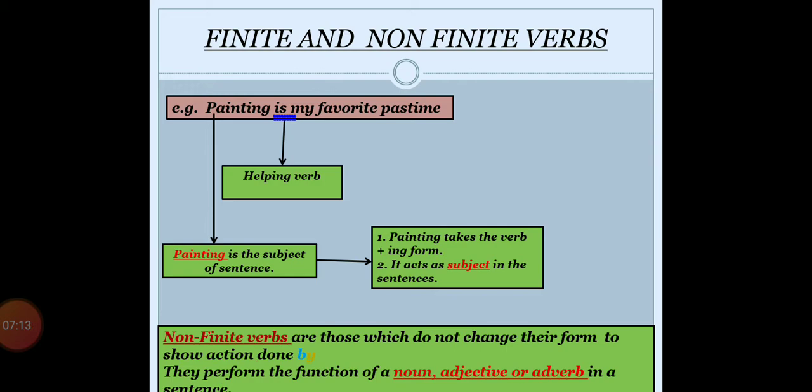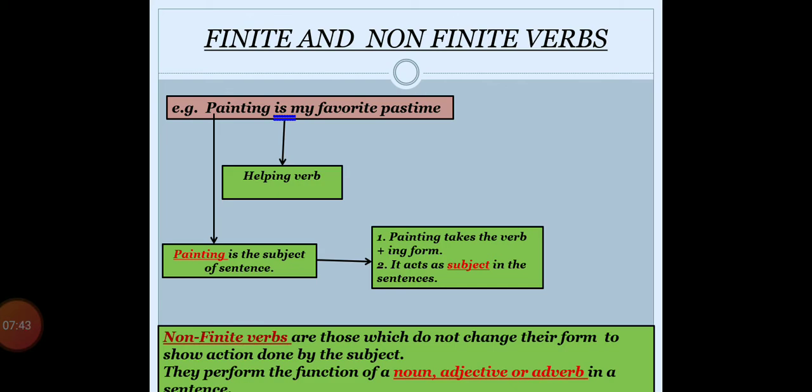So in these two examples, the first example was the baby wants to play, and in this second example, painting is my favorite pastime. In these two sentences, painting and to play, these two verbs are acting as non-finite verbs, right? But along with that, we came to know that these two verbs are not playing the actual role of a verb.